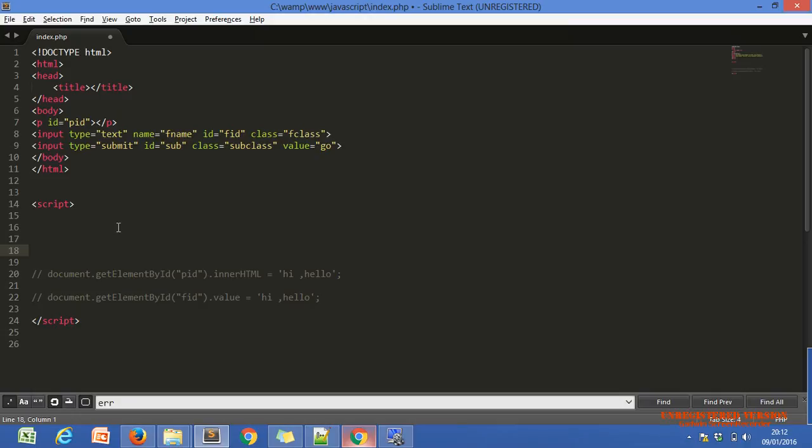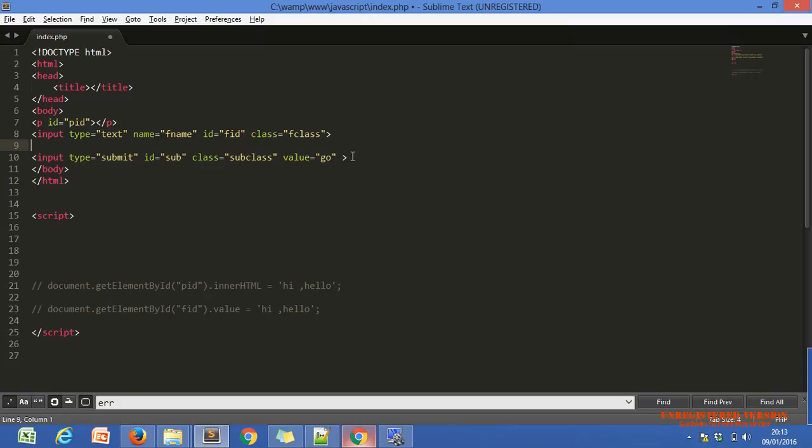We already discussed events briefly at the time of validations. The events means, it is our submit button or not, Khushi? It is our submit button, go button.